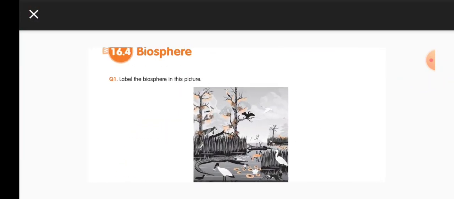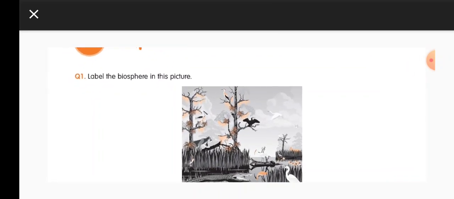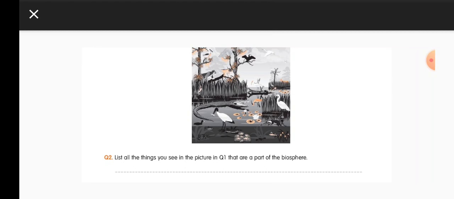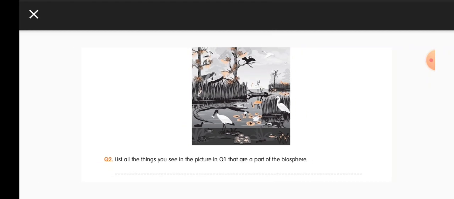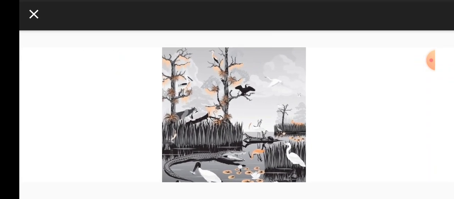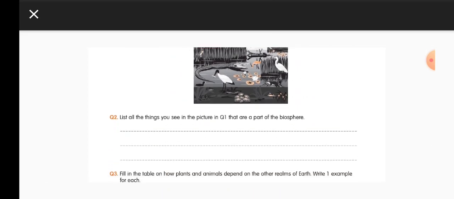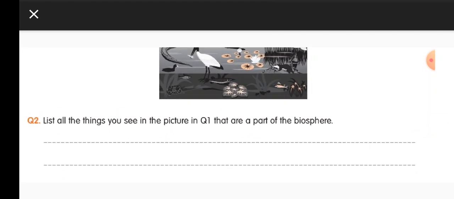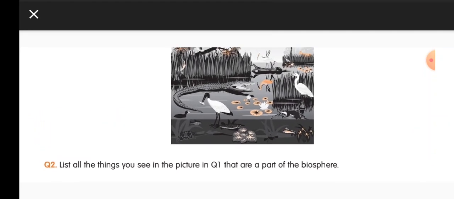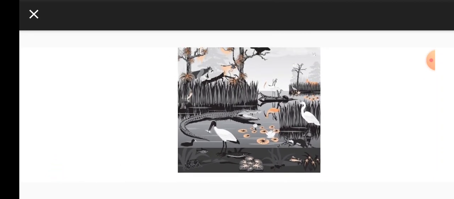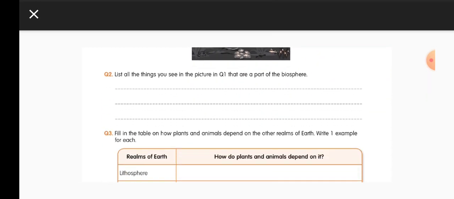So, open your worksheet, put today's date. Label the biosphere in this picture. You can label the lithosphere, that is land. You can label the water in the pond, that is hydrosphere. You can label the air, that is atmosphere. And second question, list all the things you see in the picture in question 1 that are a part of the biosphere. You can write the names of the birds, grass, plants, animals, trees.